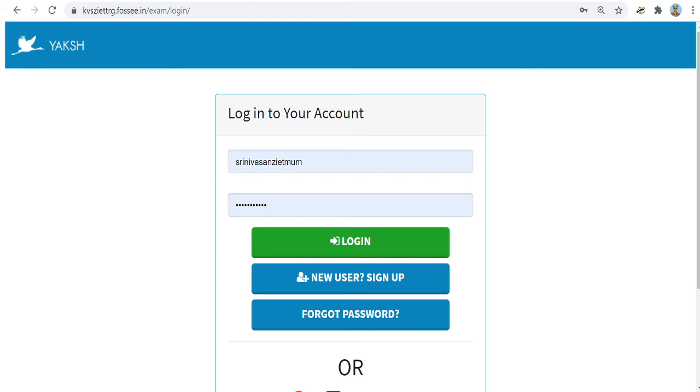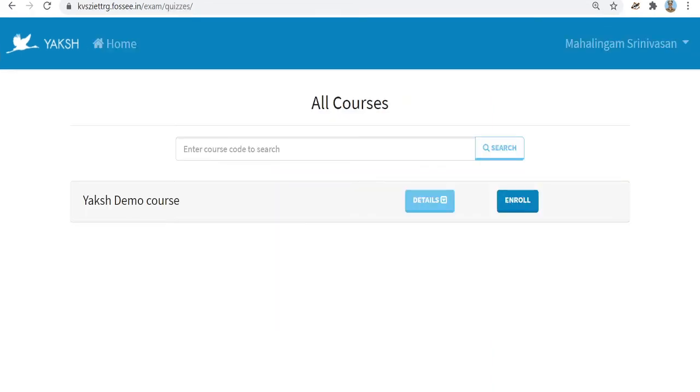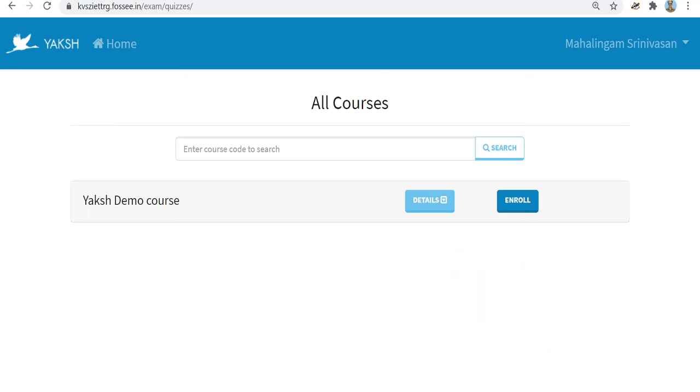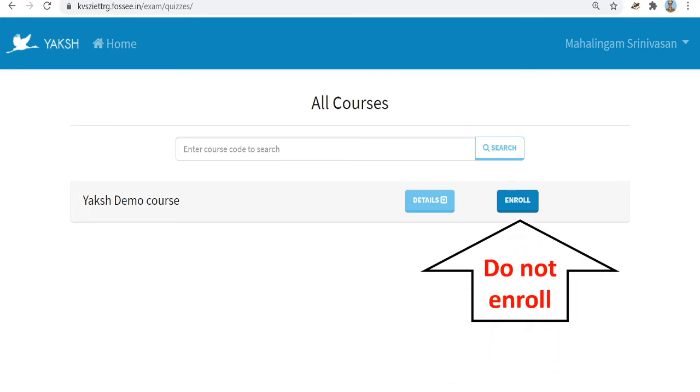Log in with your credentials, login name and password. Click login. It will take you to a page where you have the courses listed. But caution, do not enroll for this Yaksh demo course.